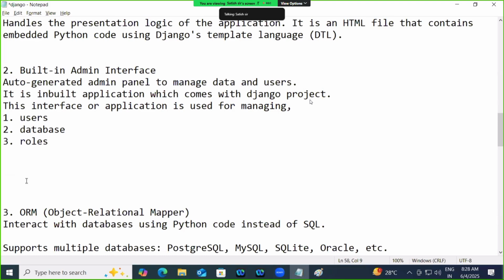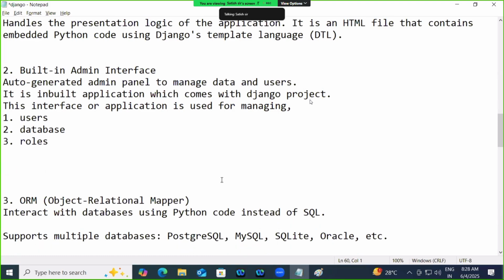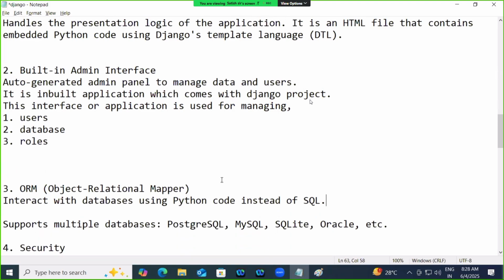Object relational mapping. It interacts with the database using Python code instead of SQL. This ORM supports multiple databases, like you have different ORM engines. What is the role of the engine here? Converting Python code into SQL code.